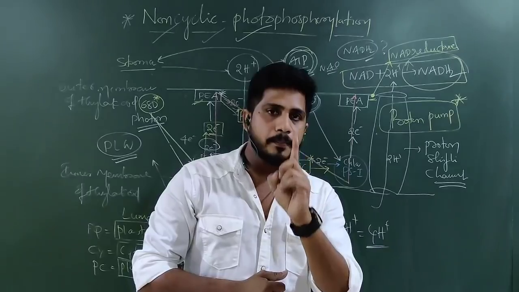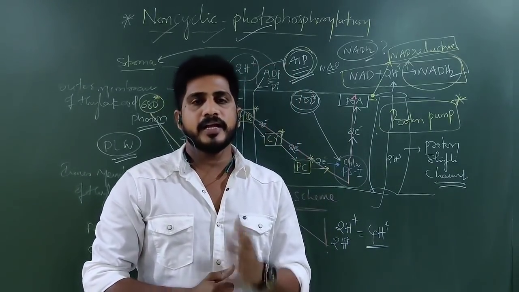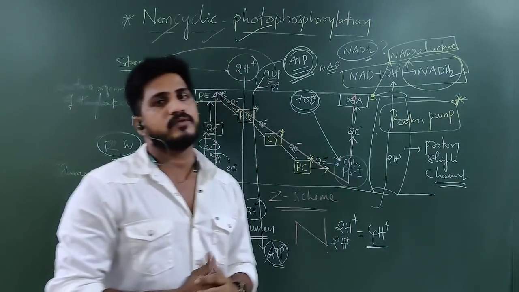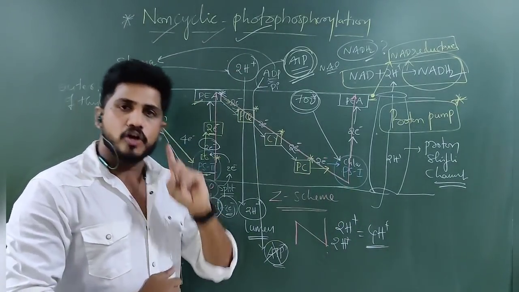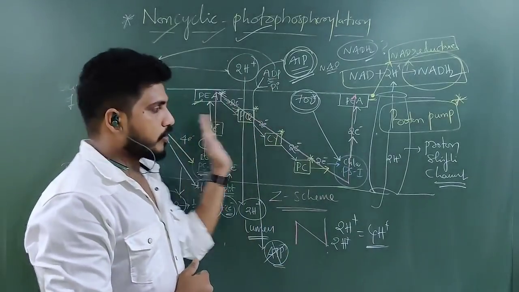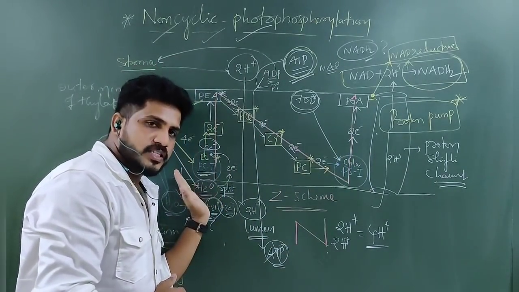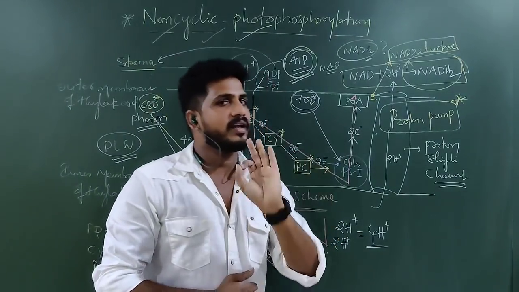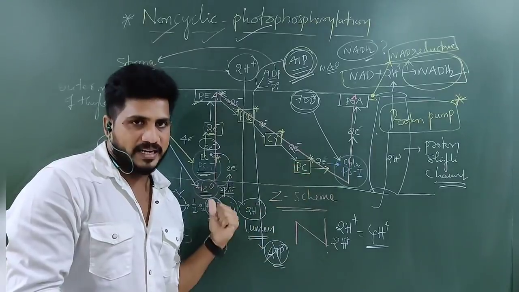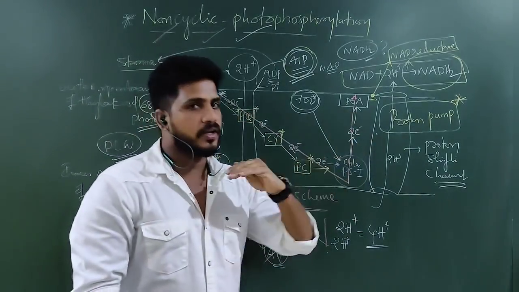In cyclic only PS1 is involved. In non-cyclic, both PS2 and PS1 are involved. I repeat, in non-cyclic photophosphorylation, which happens in the thylakoid membrane, both photosystem 2 and photosystem 1 are involved. Electrons here are not coming back. That's why it is called jet stream or unidirectional.